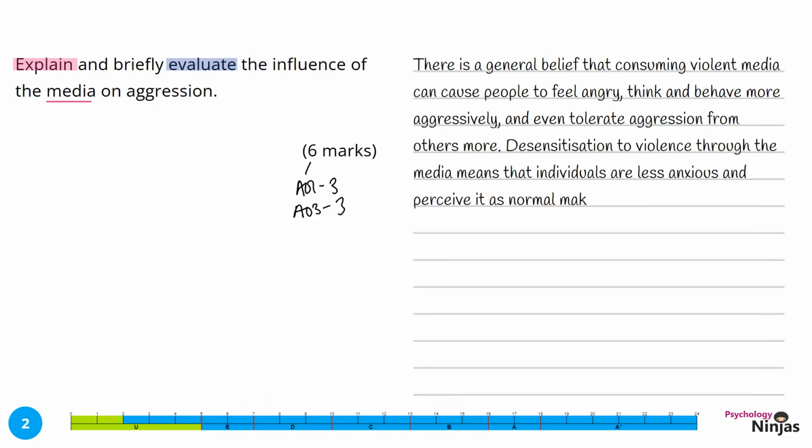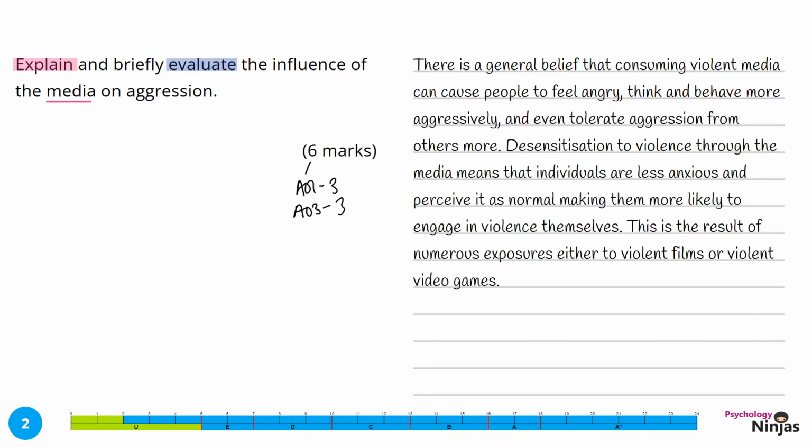There is a general belief that consuming violent media can cause people to feel angry, think and behave more aggressively, and even tolerate aggression from others more. Desensitization to violence through the media means that individuals are less anxious and perceive it as normal, making them more likely to engage in violence themselves. This is the result of numerous exposures either to violent films or violent video games.